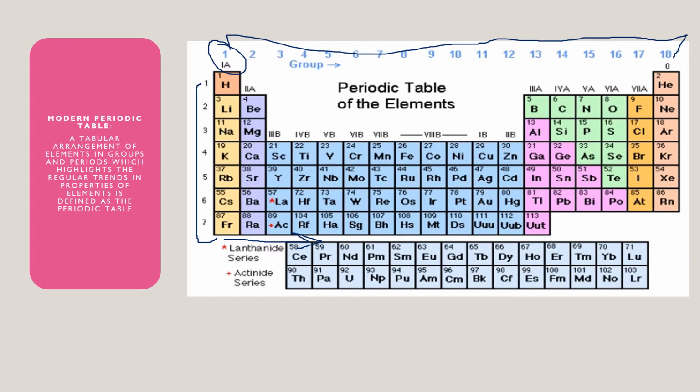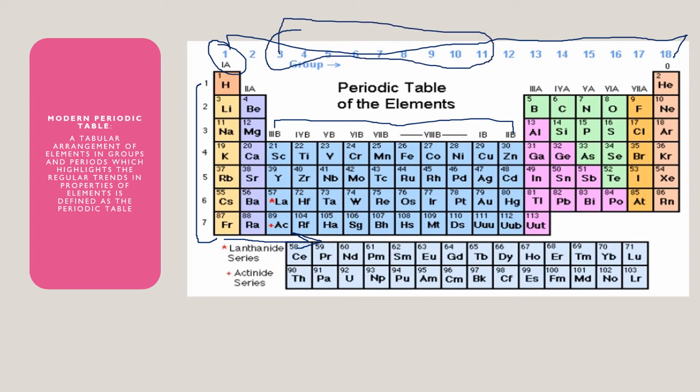Next, according to IUPAC, the groups numbered from 1 to 18 replace the older notation of group 1A to 8A, 8, and so on. As you can see, in the earlier periodic table, Mendeleev's periodic table, group 1 was called 1A, group 2 was called 2A. These earlier notations were now replaced by the new notation, that is in digit form.